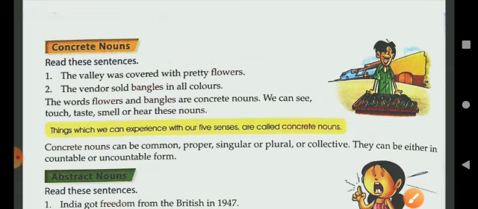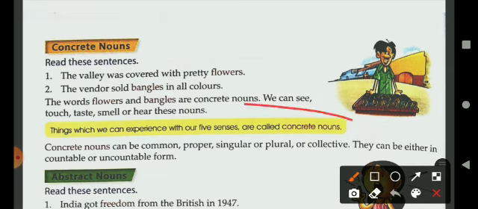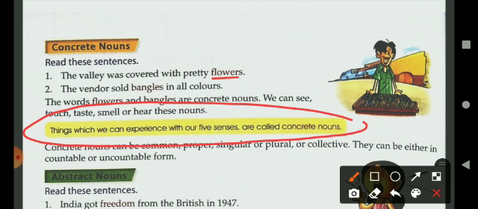Here the definition is given. Things which we can experience with our five senses are called concrete nouns. You can smell the flower, you can see the flower, you can touch the bangle, you can see the beauty of the bangle with the help of your eyes, and that's your sense organ.